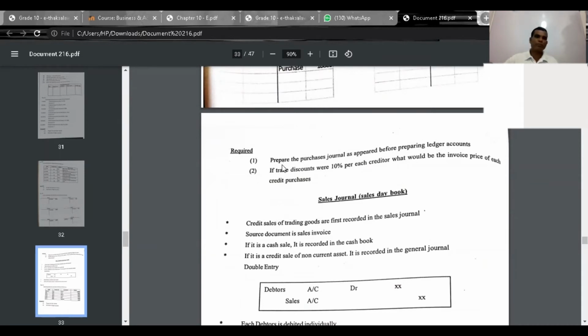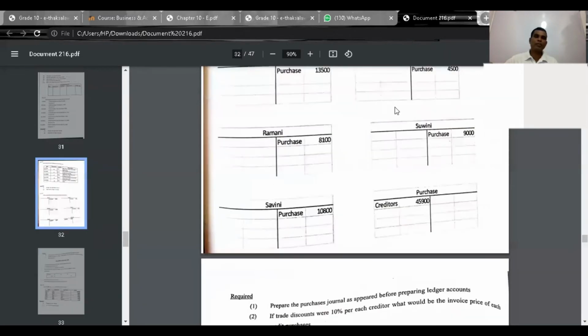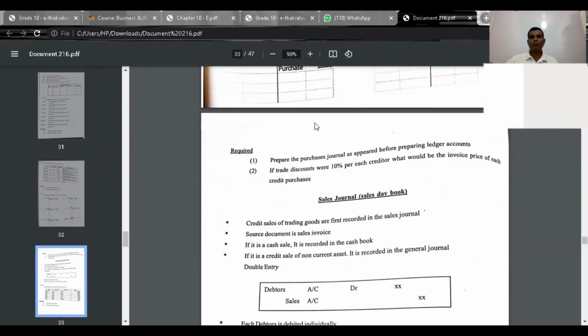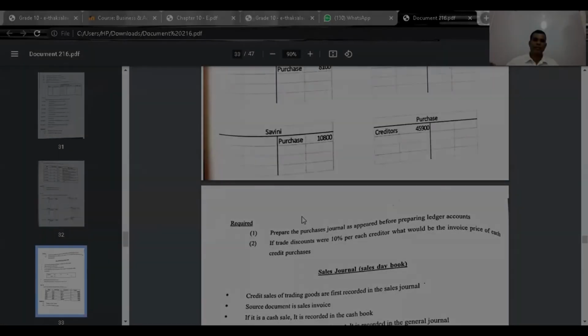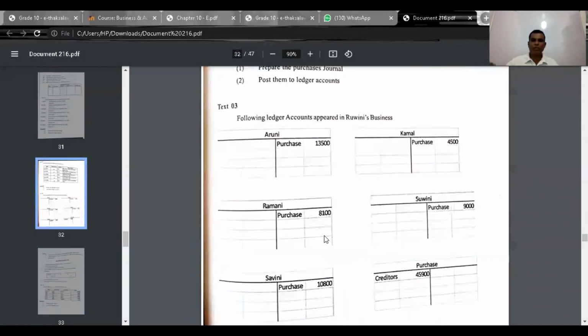Right. Now start doing the purchases journal with regard to these values. Very simple for you to understand. If trade discount is 10%. Now here look at the first one, 13,500. This is how you have to calculate those values.